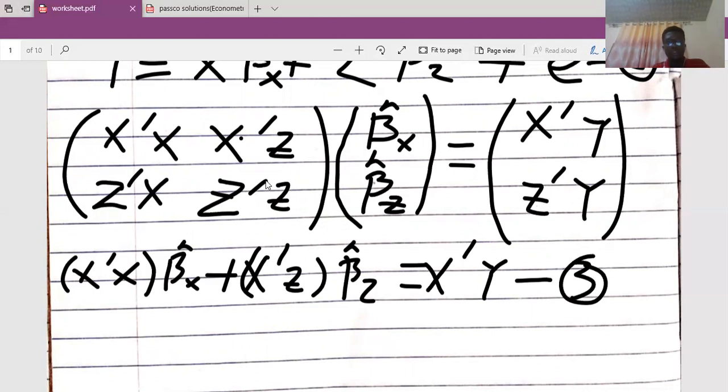Good. Now the second row: I'm going to multiply this by the estimator here and this by the estimate here.